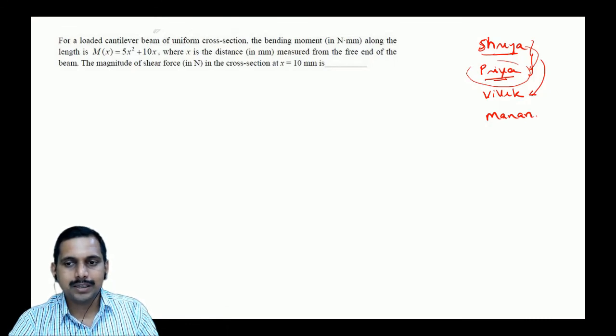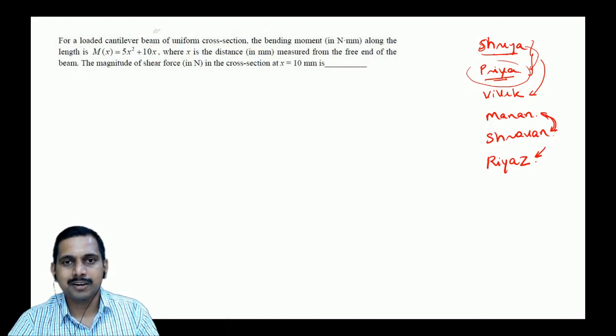And another thing we have is when you hear something. There is Shravan. Shravan is very important for us. You have to hear properly. Shravan and Manan, these are all very important. So these are the boys which I like. Then another person I like is Riyaz. Very important. This person is very important for our learning. If you miss Riyaz, you miss everything.